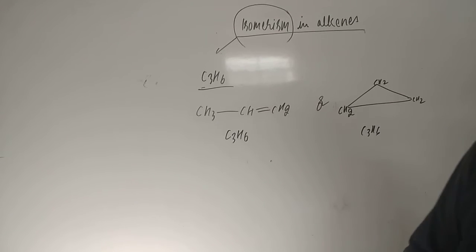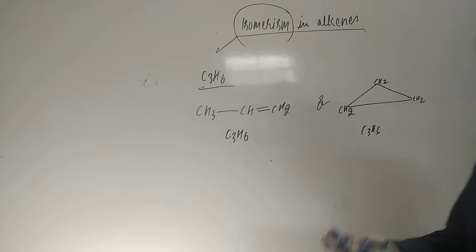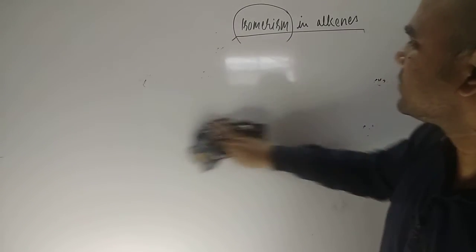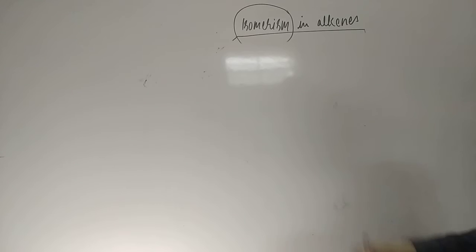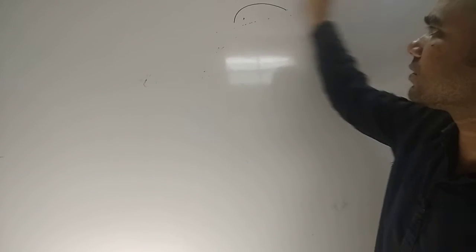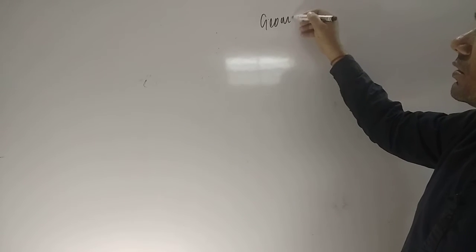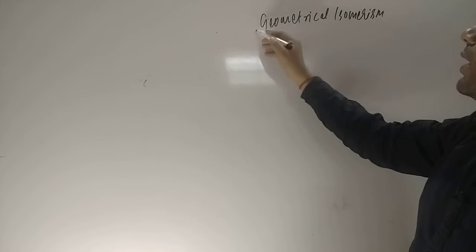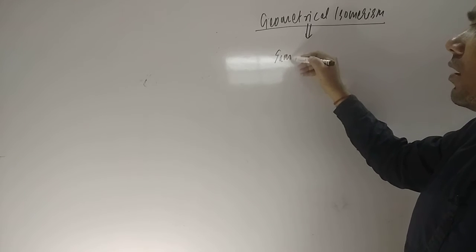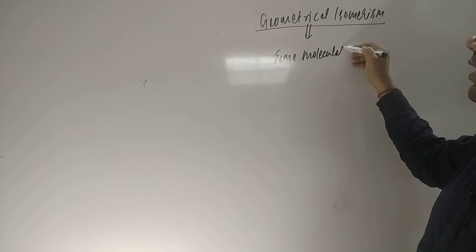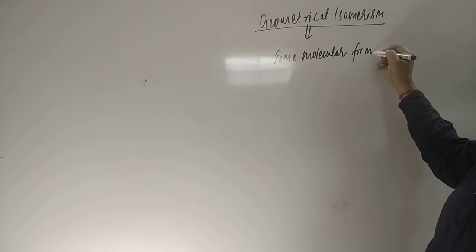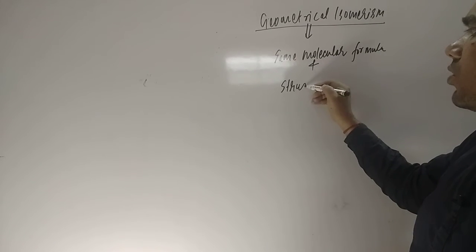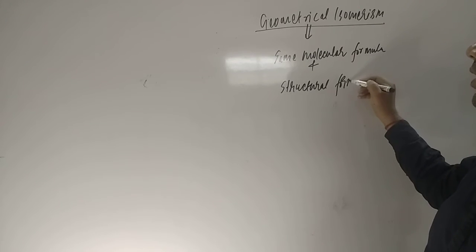Now we are going to understand geometrical isomerism, students. Geometrical isomers have the same molecular formula, and the structural formula will also be the same.